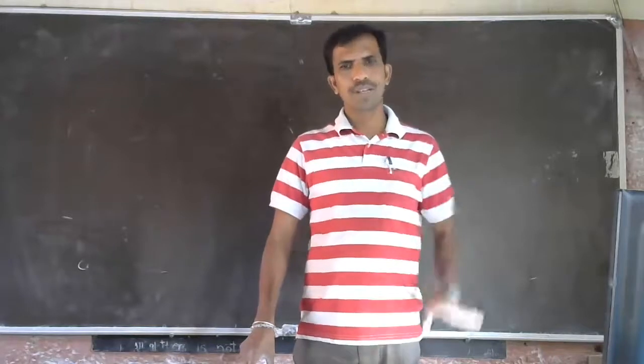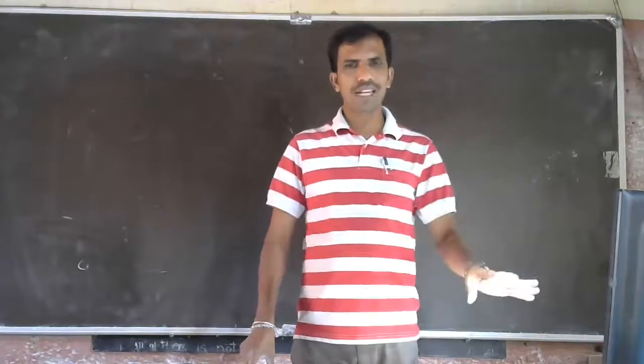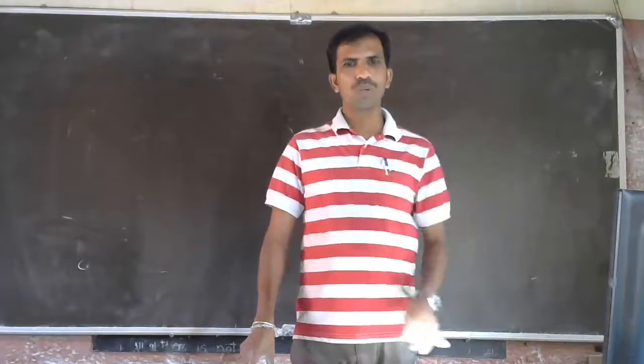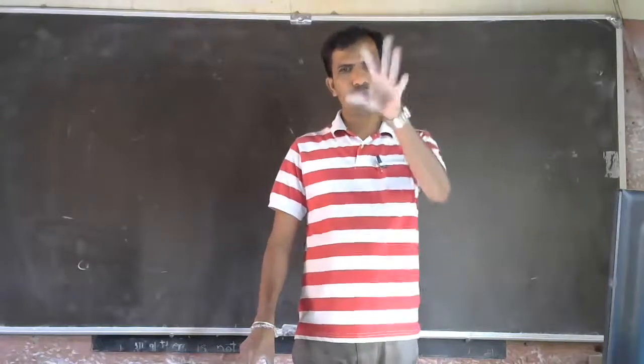Length of the stem is a character and it is controlled by two factors, and two contrasting forms will be there.